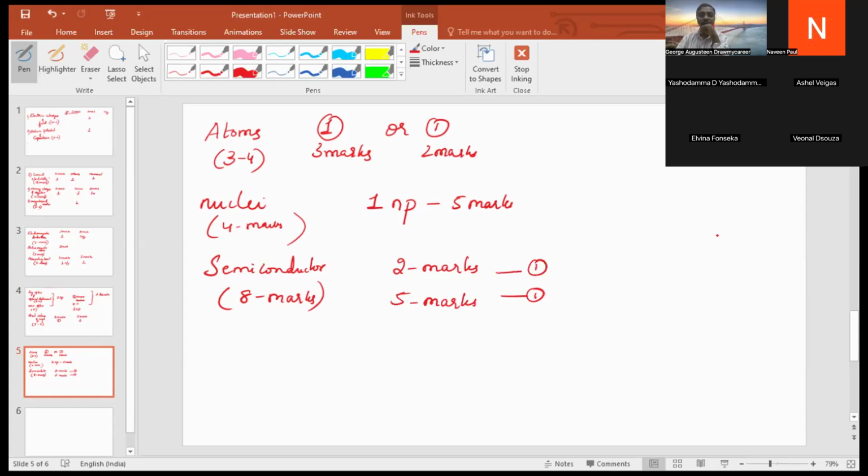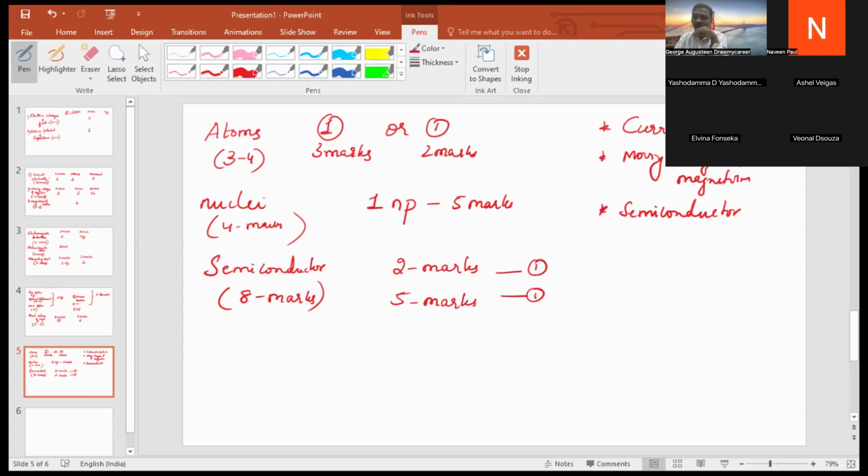And students, I will conclude with a few notes, that is from current electricity, moving charges and magnetism, and semiconductor.